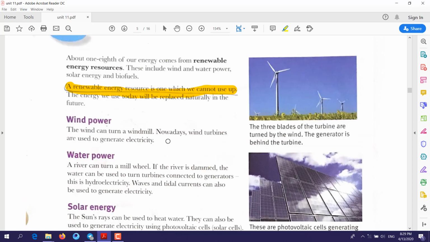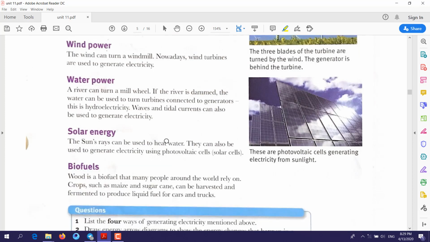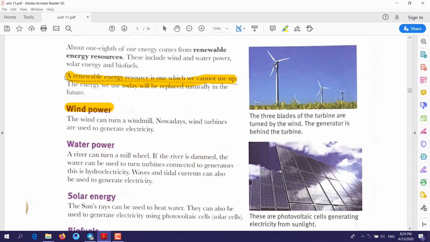Example of renewable energy, wind power. As you can see here, this windmill, when the wind hits these blades, it will start rotating, and inside it there is a turbine. This turbine, when it rotates, will generate electricity.